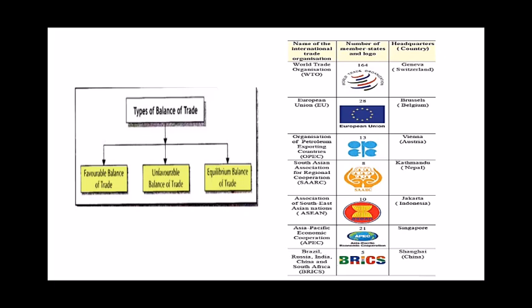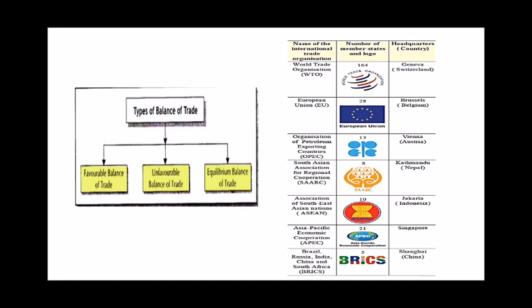The second type is the favorable type. When the value of export is more than the value of import, then it is called a favorable balance of trade. And the last one is balanced balance of trade, which means when the value of export and imports are almost the same, there is a balance between import and export, then it is good for a particular country. So that type of trade is called a balanced balance of trade.